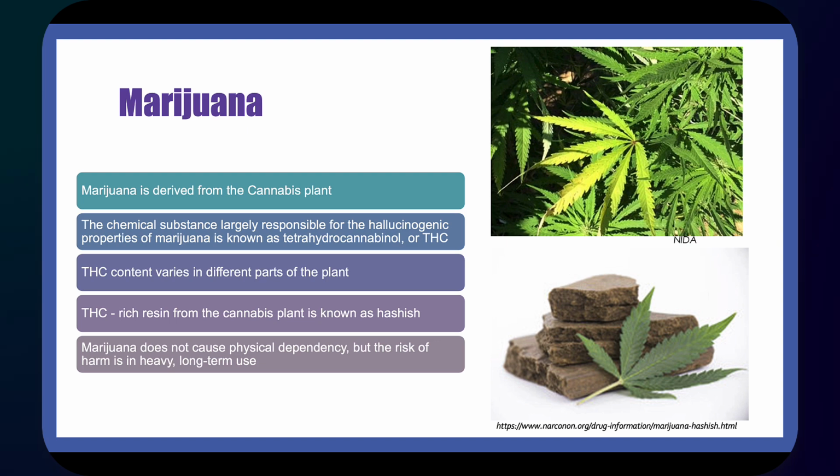It's derived from the cannabis plant. The part of it that is mostly responsible for the hallucinogenic properties is tetrahydrocannabinol, or THC. And the amount of THC varies depending on what part of the plant you're using. Marijuana does not cause a physical dependency, but the risk of harm is high if you are a heavy user and or using it for a long time.